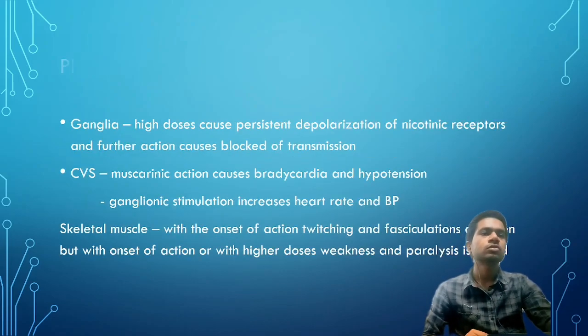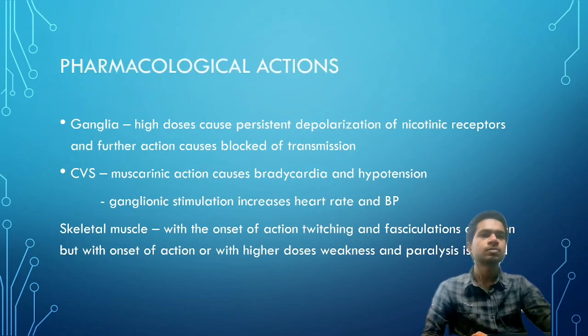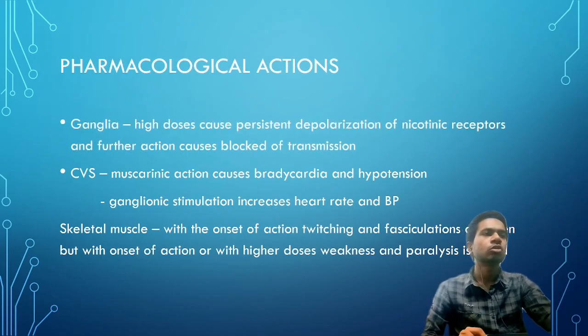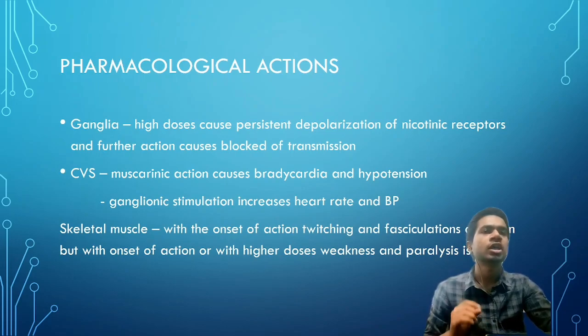Now let's focus on pharmacological actions. In ganglia, high doses cause persistent depolarization of nicotinic receptors, and further action causes blockade of the transmission. And if the blockade of transmission is done, then no nerve signal will be passed onto the further neuron, and thus loss of sensations can occur.